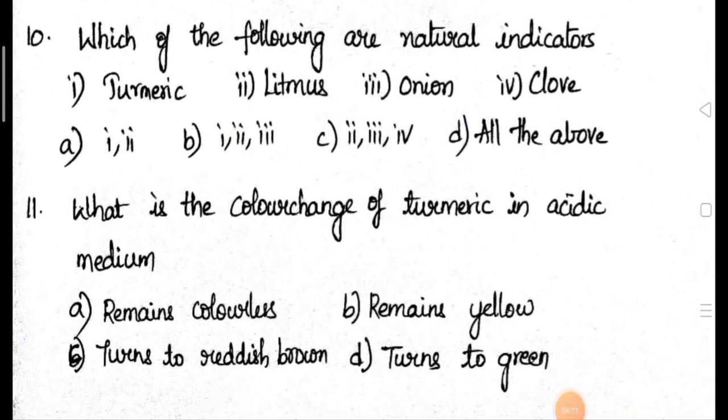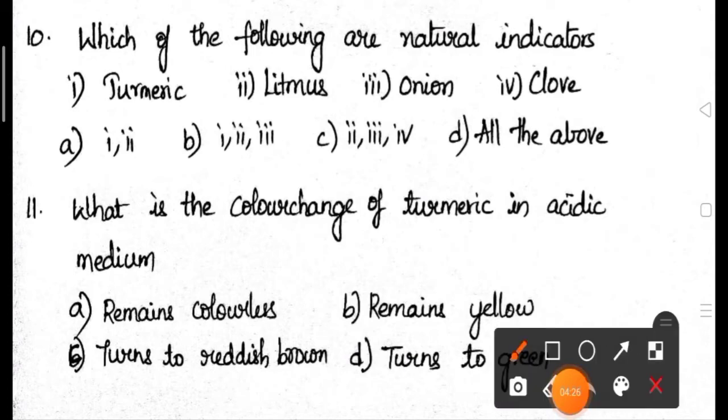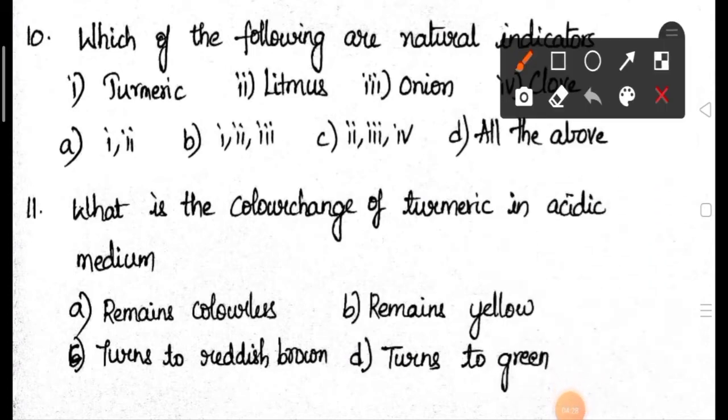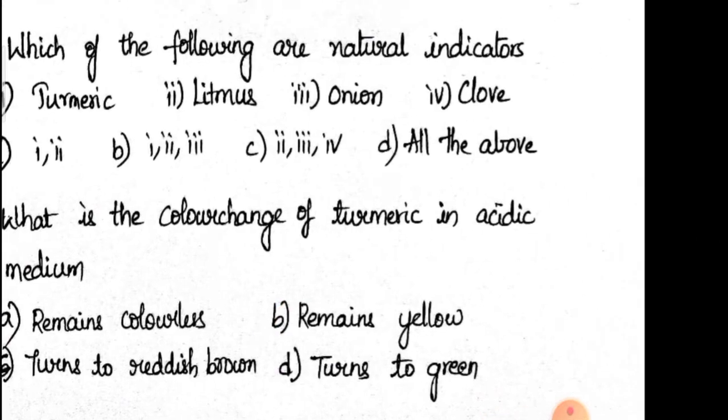And the 11th one. What is the color change of turmeric in acidic medium? In acidic medium, what is the color? It remains yellow. It will not show any color change. But in case of basic medium, it will show a reddish brown color. That is about the 11th question.